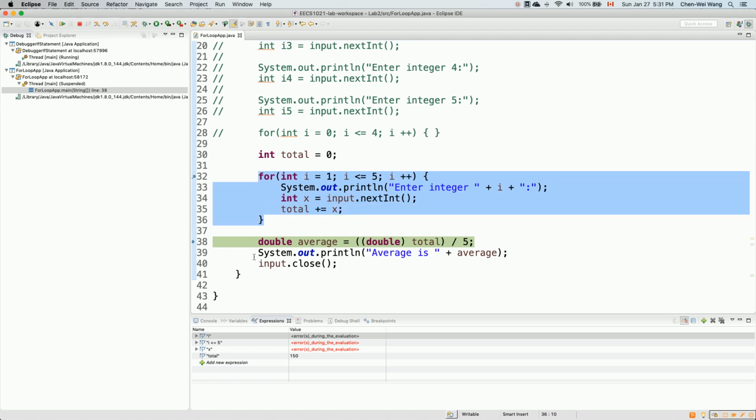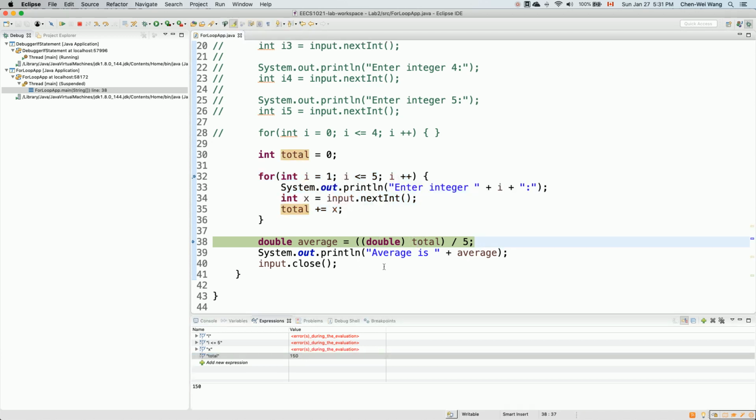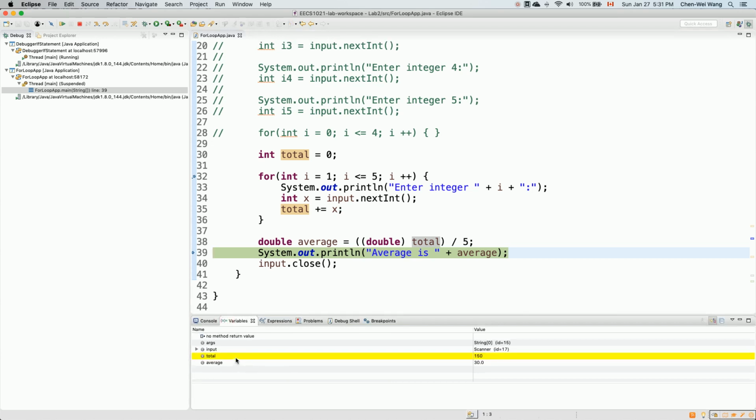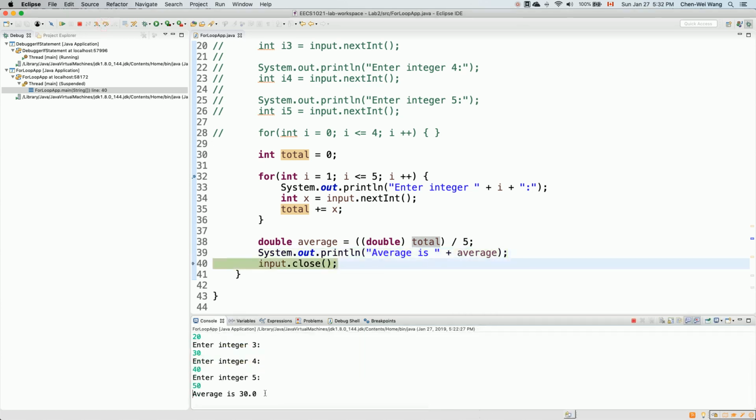Okay, so now how do we calculate the average? Now it's very easy, because you can see that it's very valuable that we kept accumulating the value for total inside each iteration. So now total is simply 150. Now if we cast it into a double, that'll be 150.0 divided by 5, which is going to give us the precise value. Now you can try different values for yourself. Okay, if we try that, you can see over here, if you look at the variables, total is 150 and average will be 30.0. That's exactly right. And now, can we predict what's going to happen when you say average? If you move your mouse over, average is 30.0. And if we say step over, it's exactly what you will see at the console.